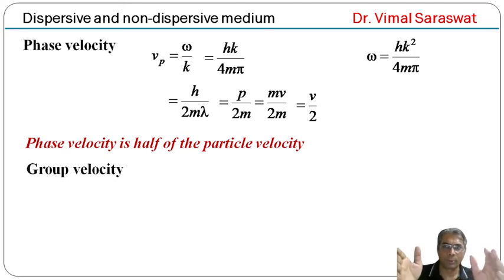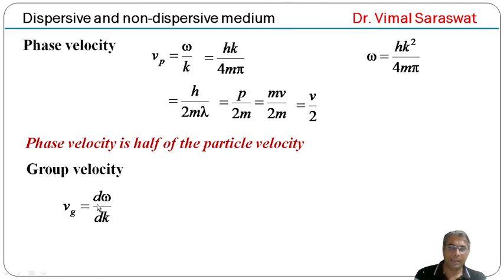Now, group velocity. Since group velocity is the rate of change of angular frequency with respect to wave vector, that is Vg equals d omega upon dk and omega equals hk square upon 4m pi. Now, if we differentiate this omega with respect to k, then Vg equals 2hk upon 4m pi, because the differential of k square will be 2k.